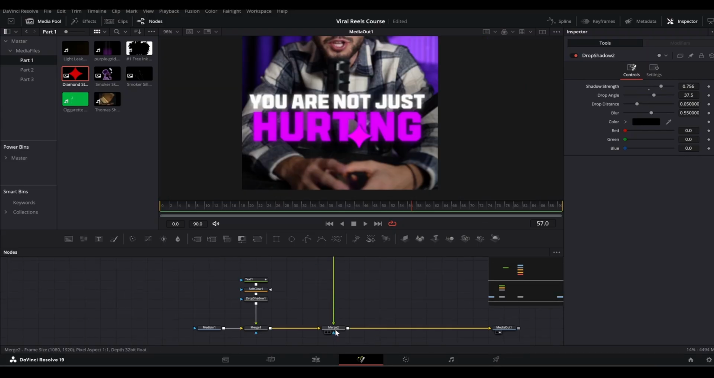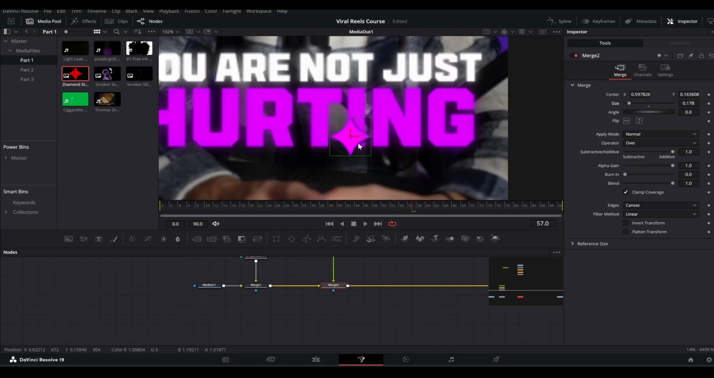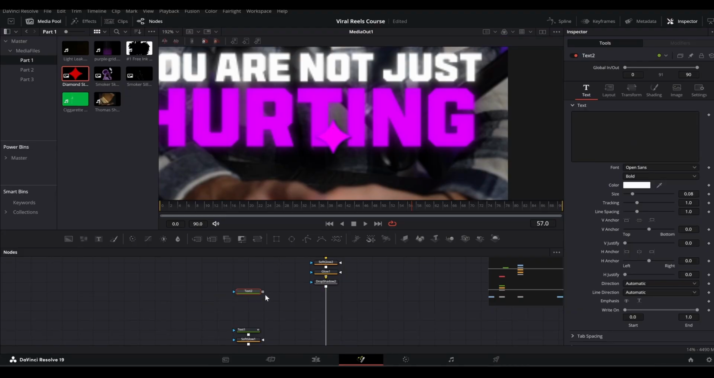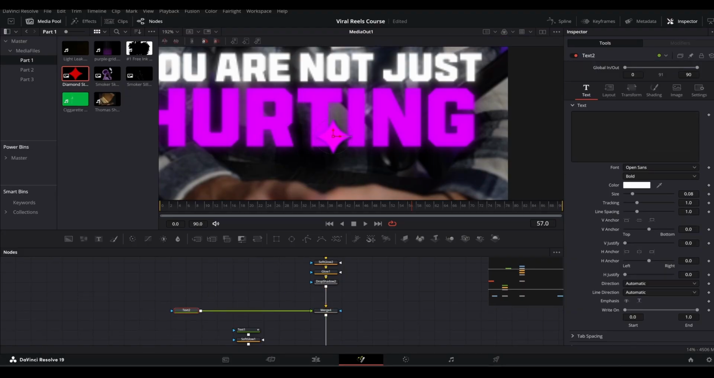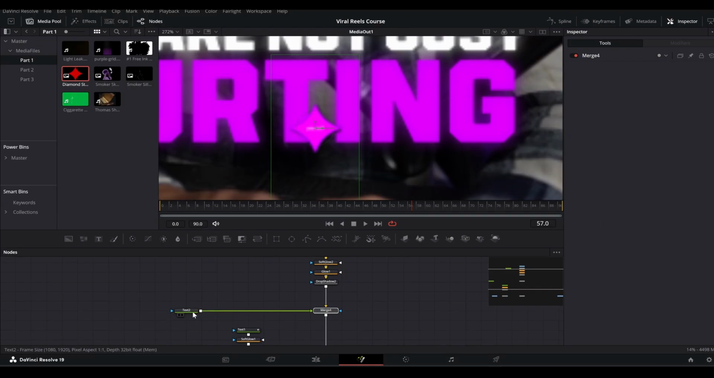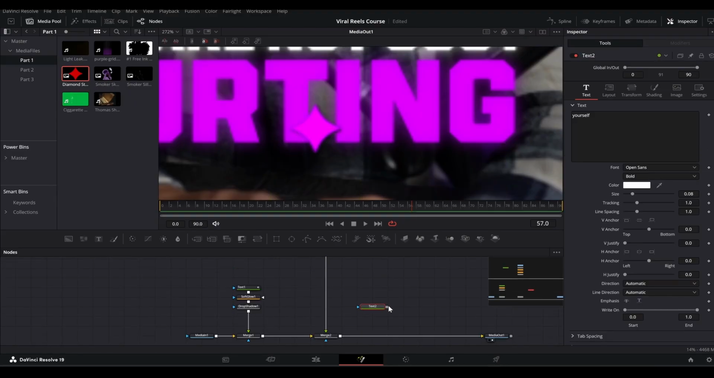And now going to the merge, I will bring down the size a little more and place it here a little more like this. All right, and now we can add our text here and merge it like this. Now type your text in, which is "yourself", and instead of merging it here, we will merge it separately. Delete this merge from here and bring this text here and merge it here.